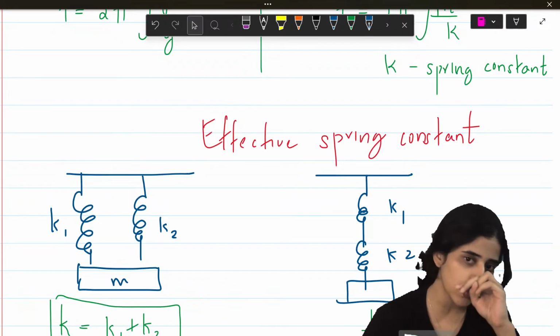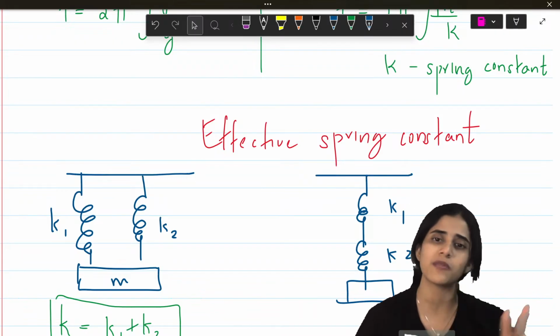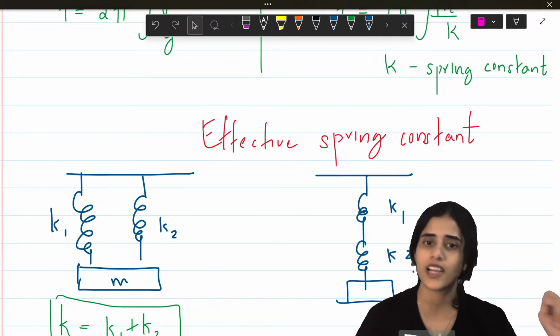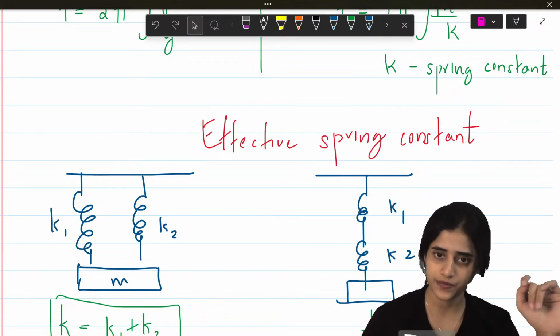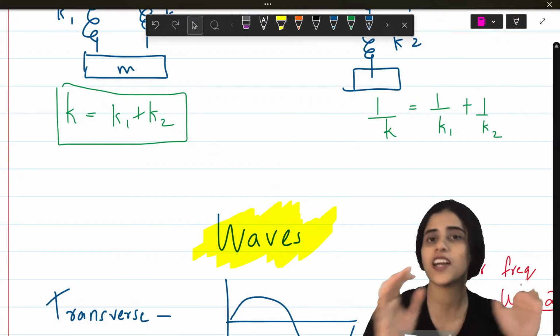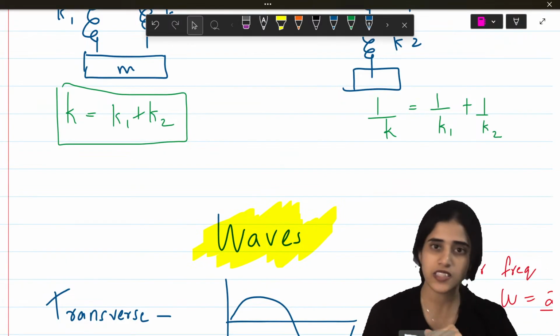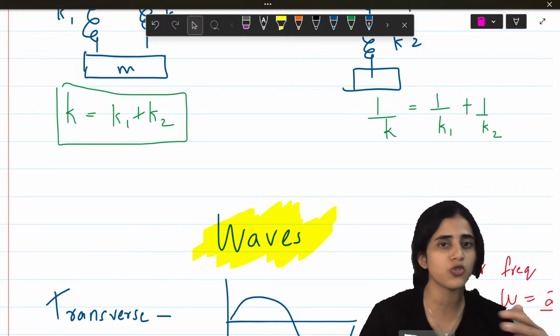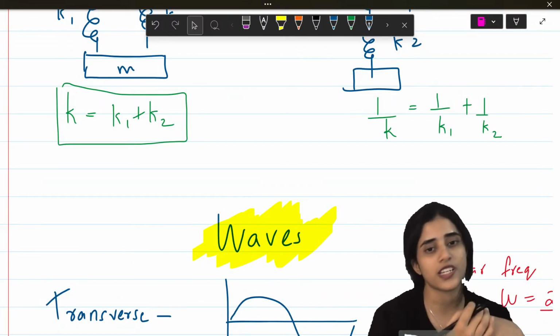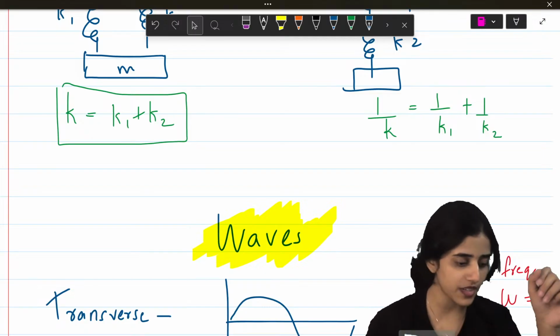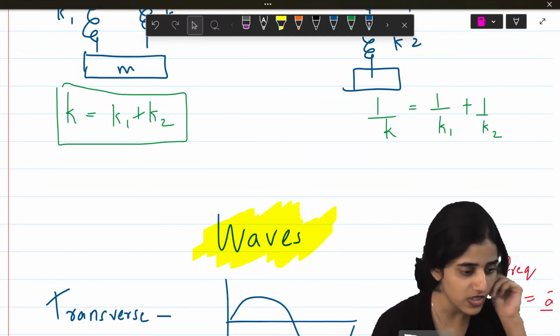Kinetic theory we're not doing because it's too long. You don't have to waste your time learning that. Anyways, hardly one question will come from that. So let's not learn that. I mean, as a teacher I shouldn't be saying that, but from a KCET perspective, you don't have to take so much effort because you already have lots to study. So last chapter is waves. Shall we start waves?